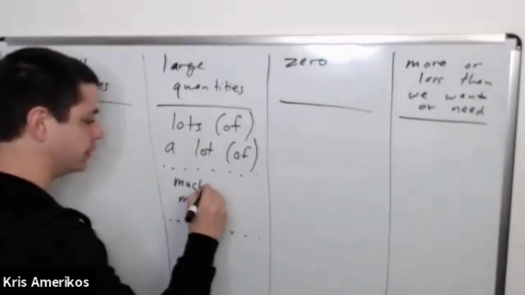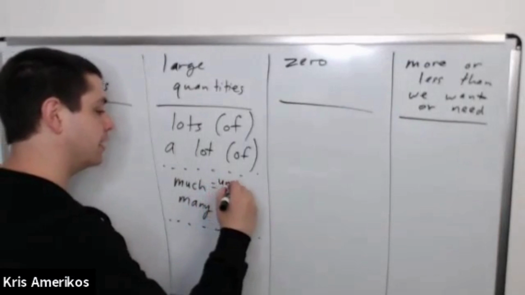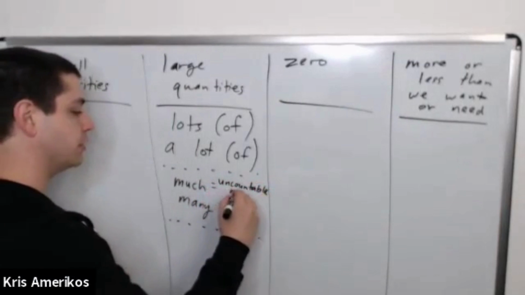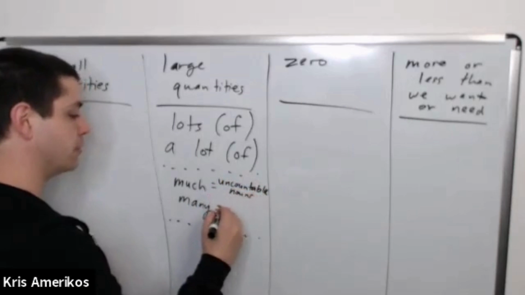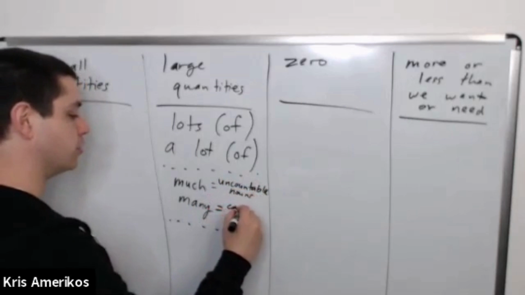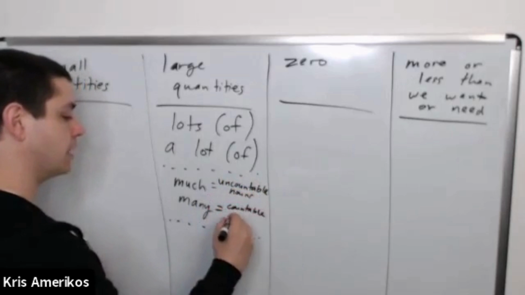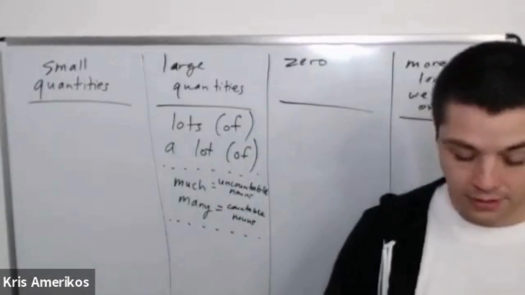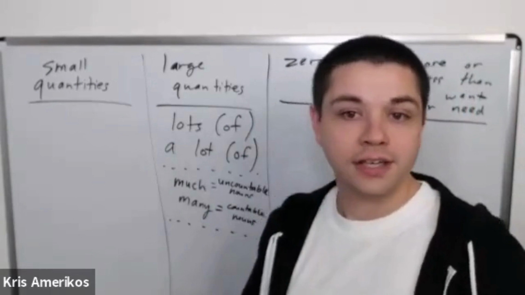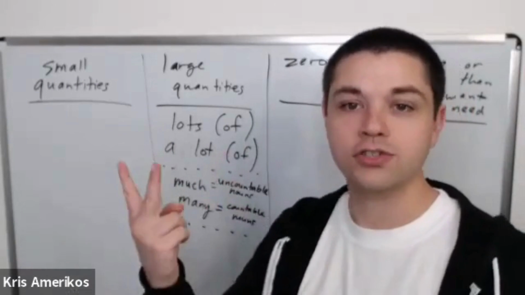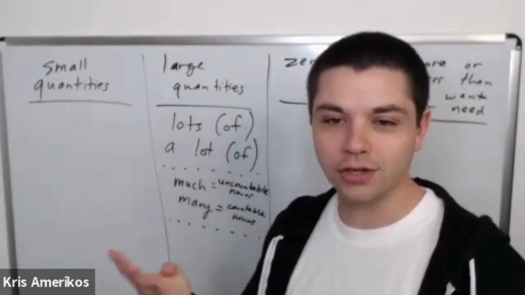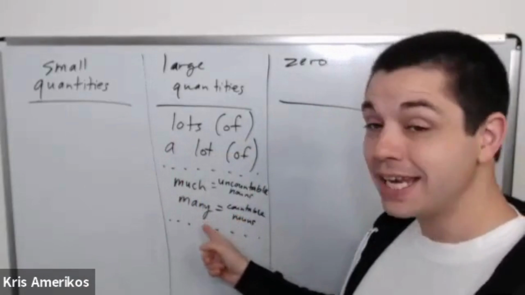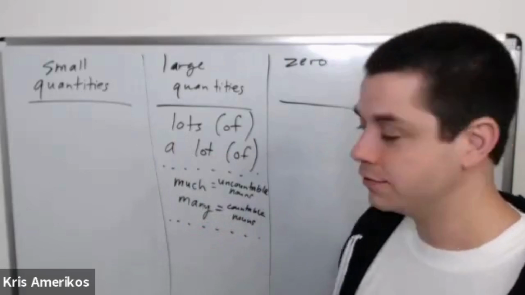So we use much with uncountable nouns. And we use many with countable nouns. Car. Can we count car? One car, two cars, three cars, four cars. Yes, this is countable. How many cars do you have?